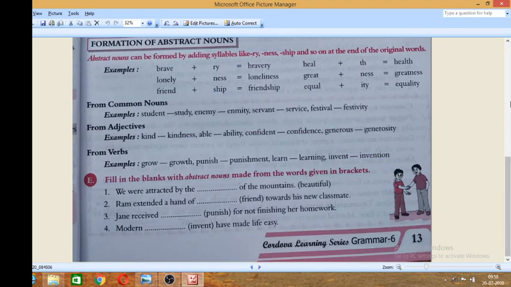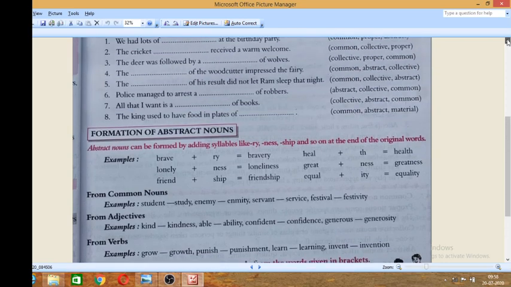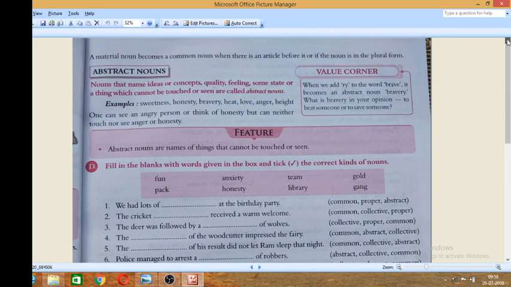This is page number 13 of your grammar book. We have already discussed material nouns. A material noun becomes a common noun when there is an article before it or if the noun is in plural form. So there is a rule: we can make a material noun a common noun when there is an article before it, or if the noun is in plural form. These are the exceptional rules. Now come to the next, abstract nouns.